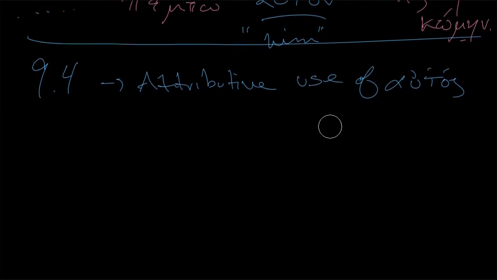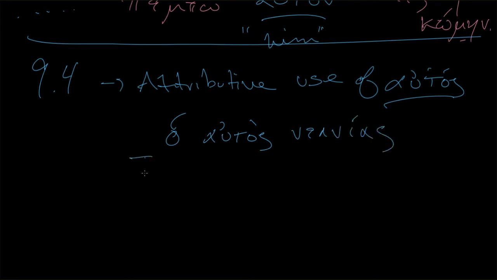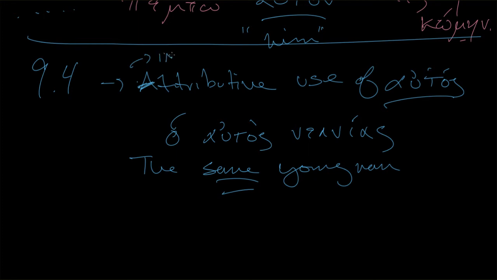So now what we have here is a use where autos does follow the article. So ho autos neanias. So what does this mean? Well, this means the same young man. So this is attributive. That doesn't really tell us much about its meaning. I don't really want to say it's identifying, but that's somewhat of what it's doing. It's saying, yes, this is the one that we were talking about. The same young man.